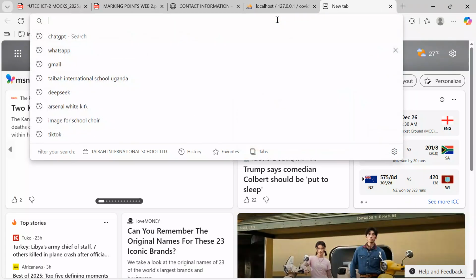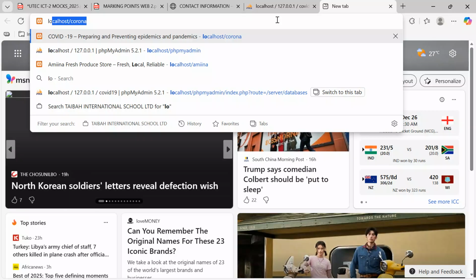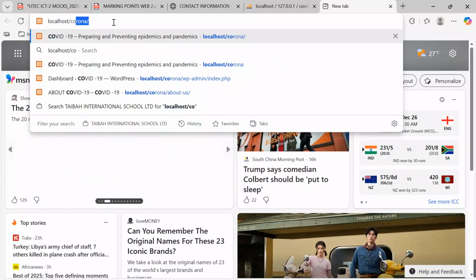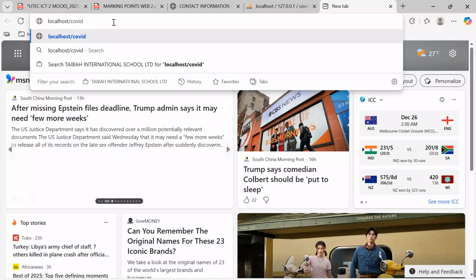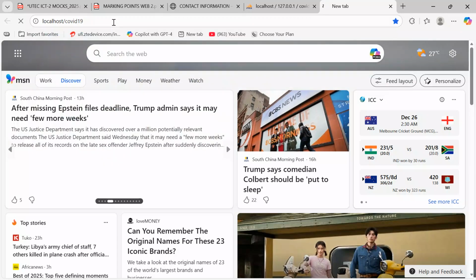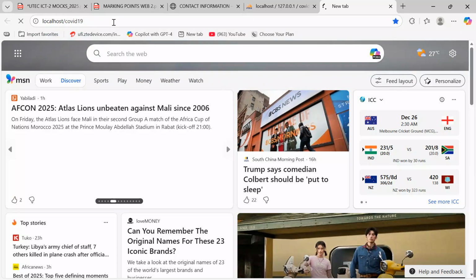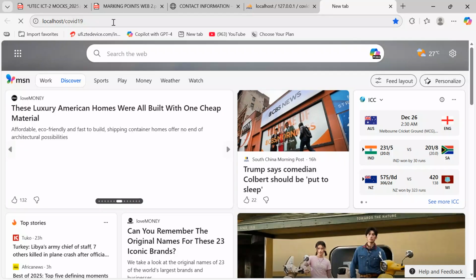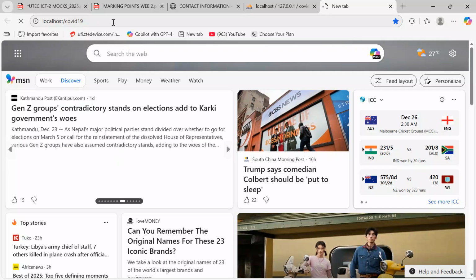Now after getting your DB well composed, I will now come over here. I create another tab and type in localhost. Localhost what? Localhost, the project name, which is COVID-19. Then you hit the enter button. When you hit the enter button and each and everything is well set, now we shall be able to set up our WordPress and we start designing our project from scratch.